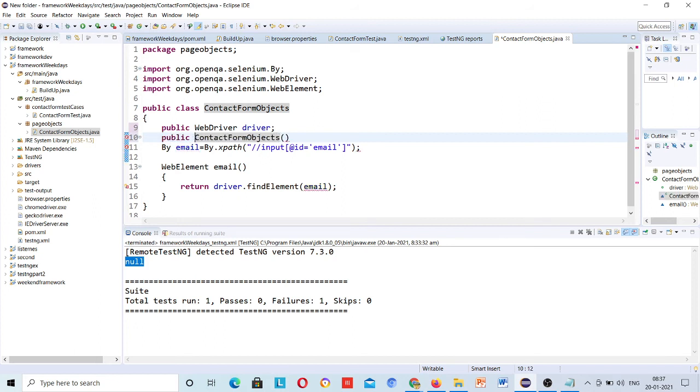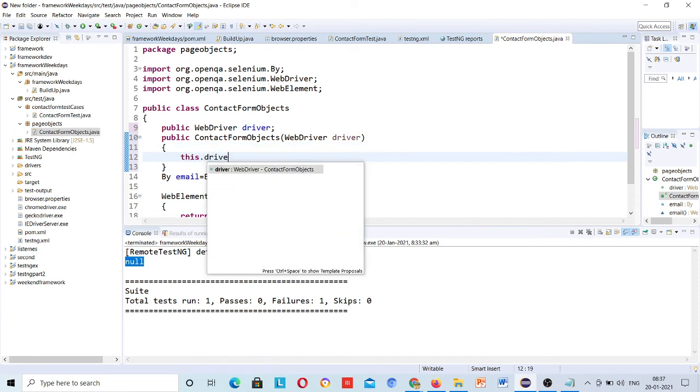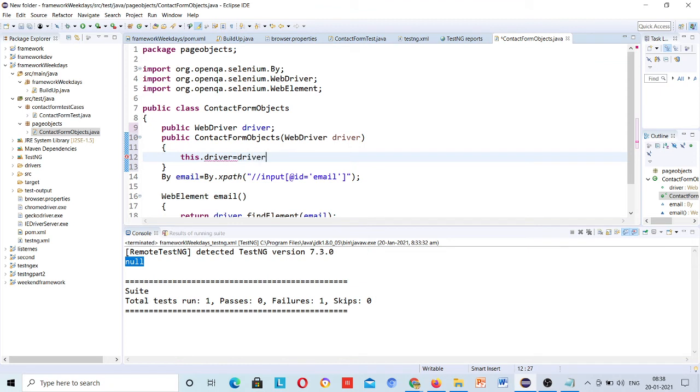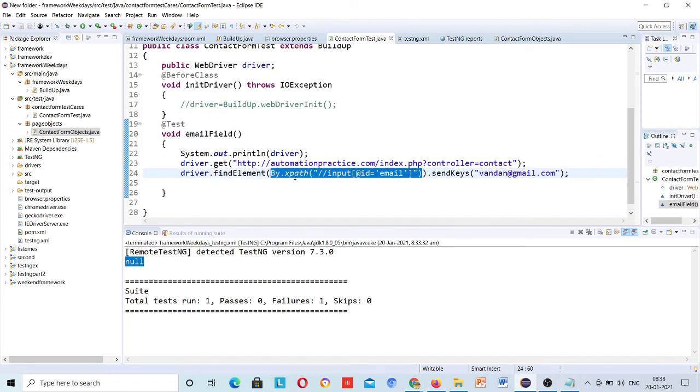If you wonder why I am writing a constructor, just go and watch that page object model video, you will understand that. There I have explained everything. Okay, so that's why I have covered that separately. Just go and watch.